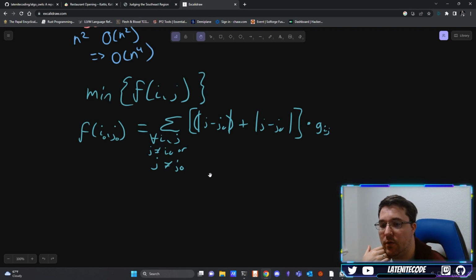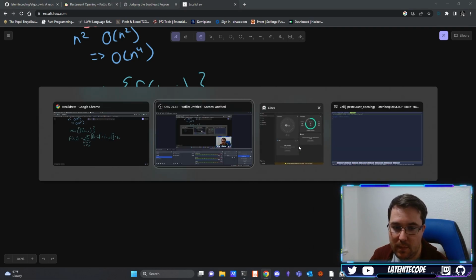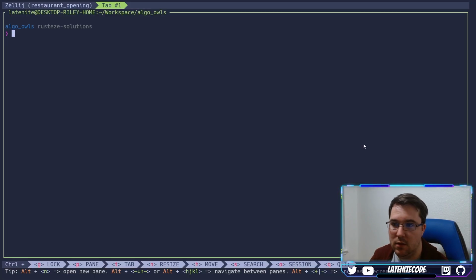So let's jump over here into our terminal and start actually working on programming this solution. Here we are in Algo Al's Rusty Solutions, and the first thing we need to do is get our solution set up.